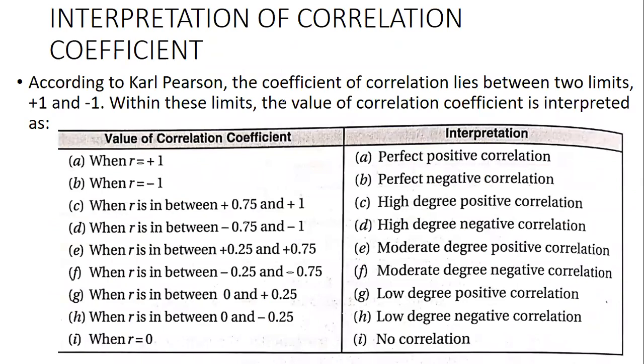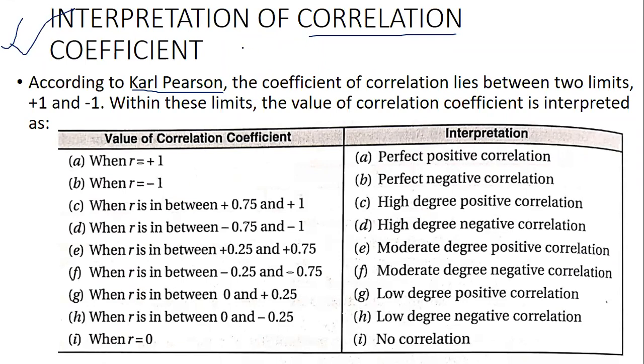Okay. Now coming to the most important part. You have to remember this table, because this table is very, very useful to solve the problems. In every problem we will have to remember this table and do the problem. Now, according to Karl Pearson, who has actually given us this whole concept of correlation, the coefficient of correlation lies between two limits.